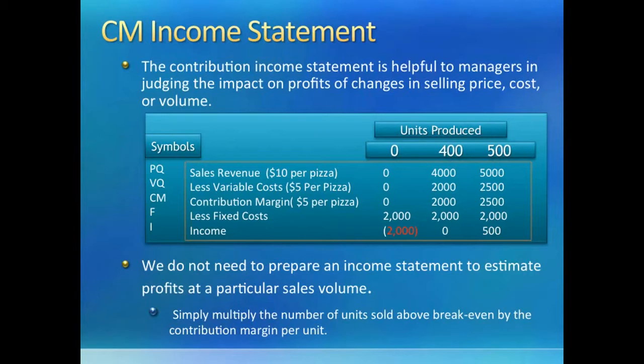In the example, we know that if our pizza store sells 1,000 pizzas in a month, income will be how much? Can you do it? At 1,000 pizzas, income will be $3,000. How is that? Remember, the break-even point was 400 units. So, if the company sells 600 units above the break-even, it will make 600 units times $5 of contribution margin per unit, or $3,000 of income. Clear?